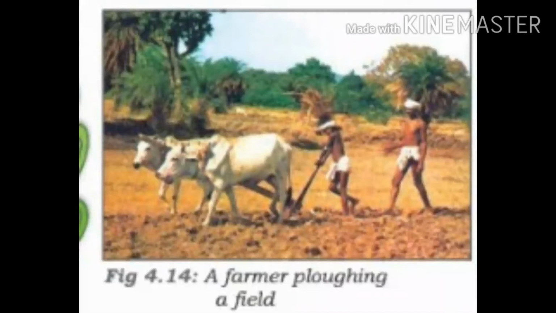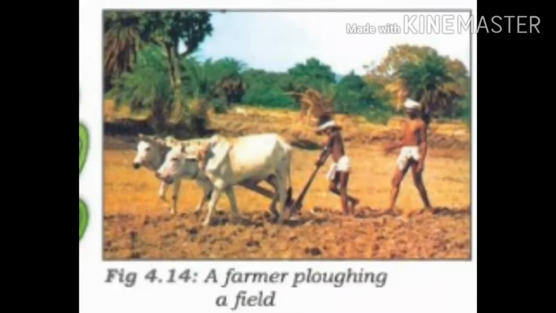Then two case studies are given in your book. One is farming in India, another one is farming in USA. Farming in India is mainly of subsistence type. The average size of the land holding is around 2.5 hectares. Then the farmers are very poor and illiterate, so they are using only primitive tools. The methods of farming are also still traditional.